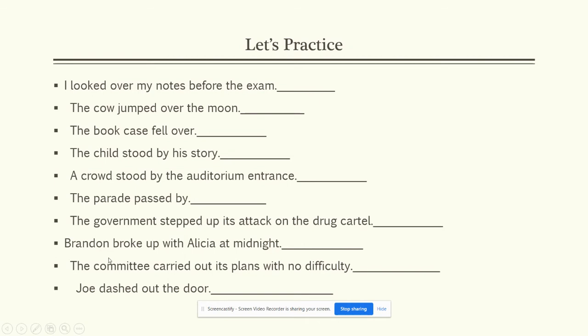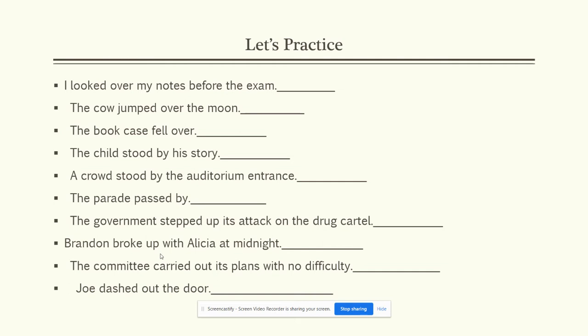The next one, Brandon broke up with Alicia at midnight. To break up is a phrasal verb. Up is a verb particle. To substitute a single verb, though, you would want to take the preposition with it as well. Brandon dumped Alicia at midnight, something like that.